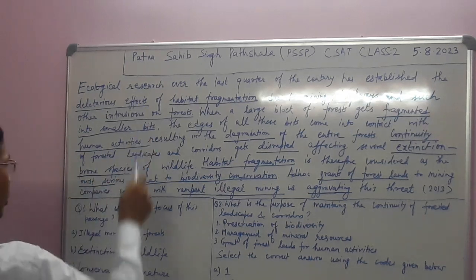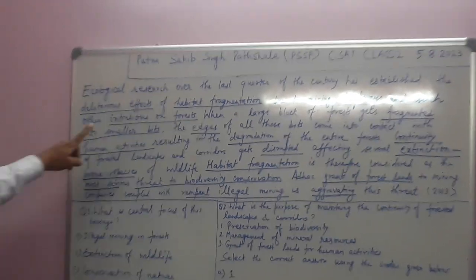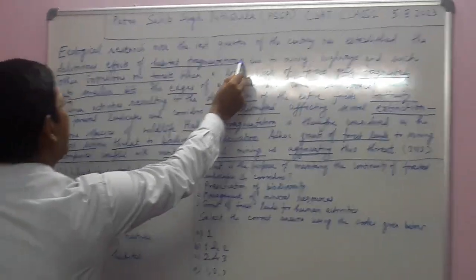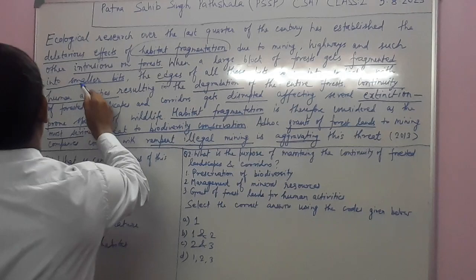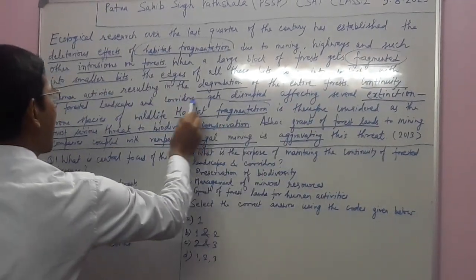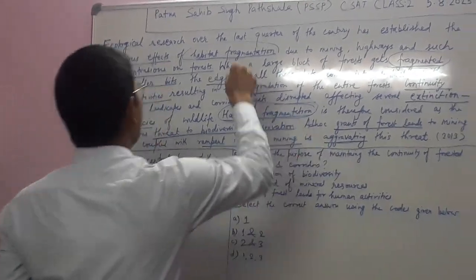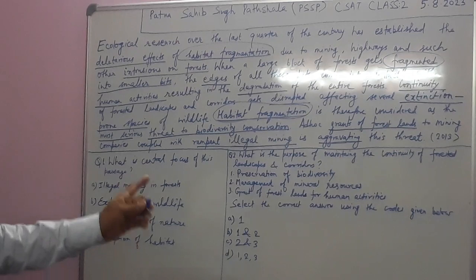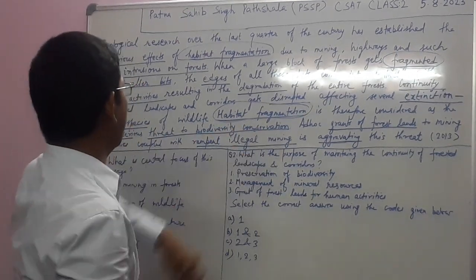Now we have to go through the questions. Question number 1: what is the central focus of the passage? In the entire passage we can see habitat fragmentation, fragmented landscapes, again habitat fragmentation. Everywhere habitat fragmentation is being discussed and its effects on biological diversity are being considered.